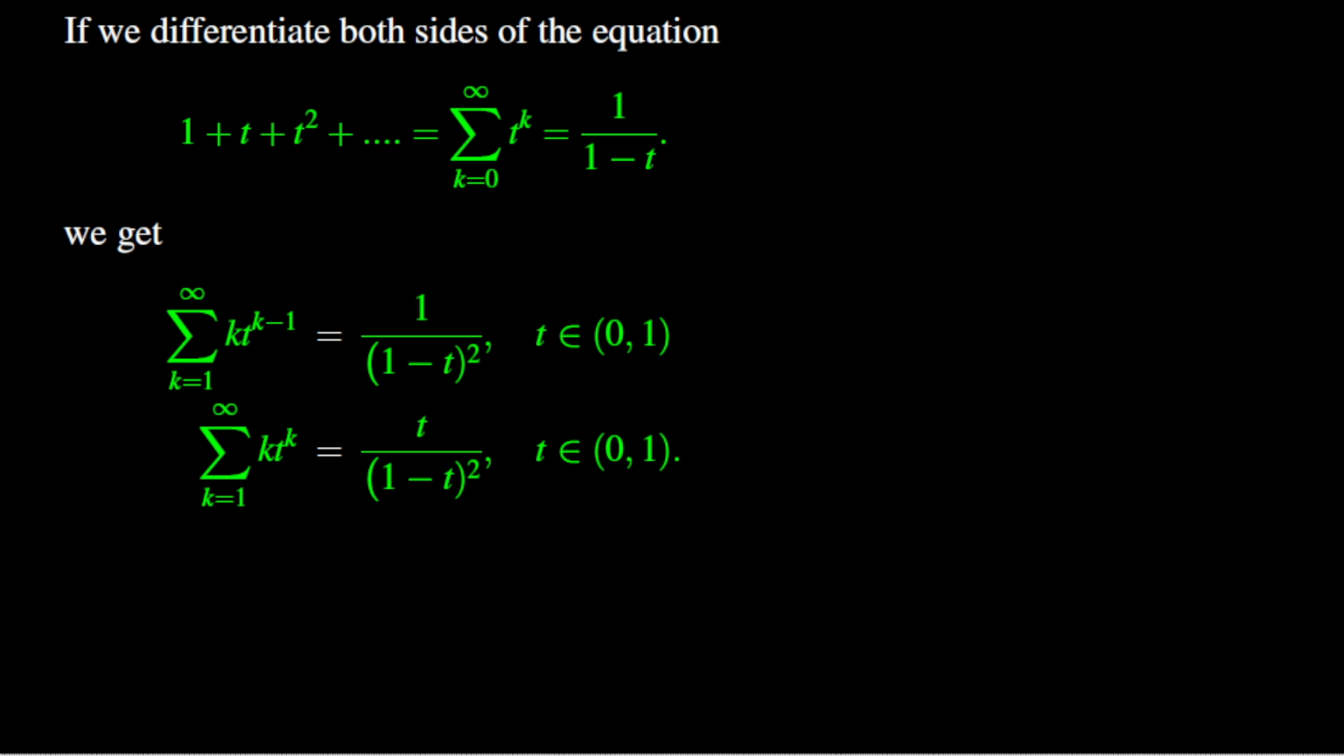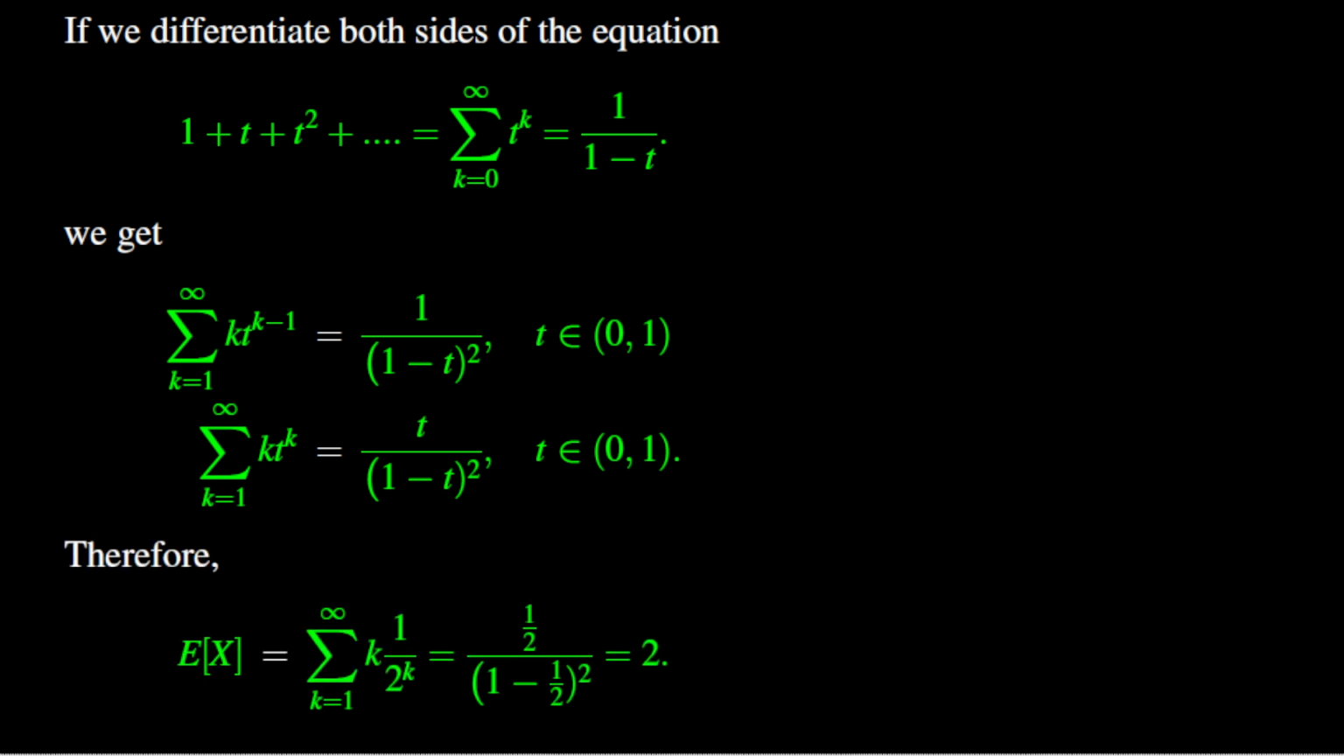If we multiply both sides of the previous equation by t, we see that the sum for k equal to 1 to infinity of k times t to the power k is equal to the fraction t over the quantity 1 minus t squared. Therefore, the expectation of X, which is equal to the sum for k equals 1 to infinity of k times 1/2 to the power k, is equal to the fraction 1/2 over 1 minus 1/2 squared, which is simply equal to 2. Thus, E of X is 2.